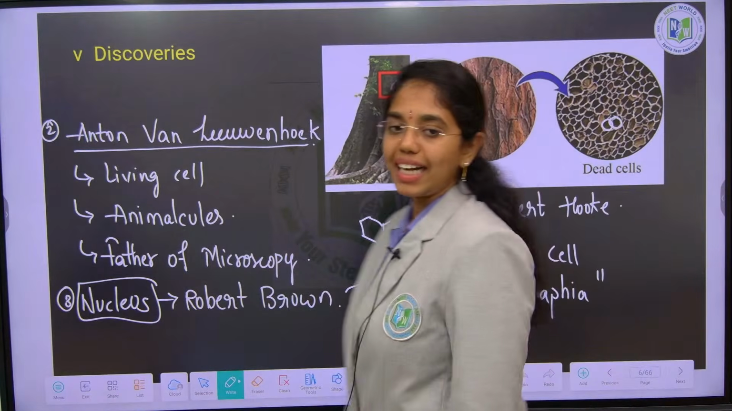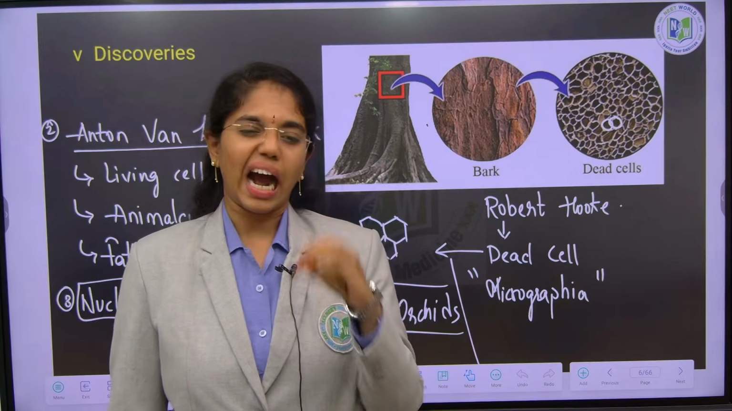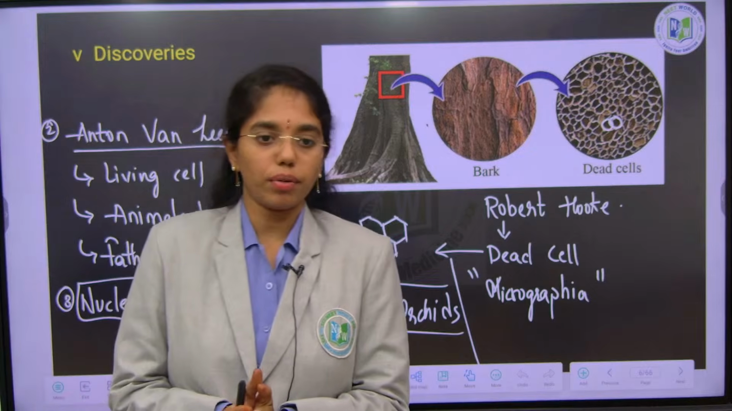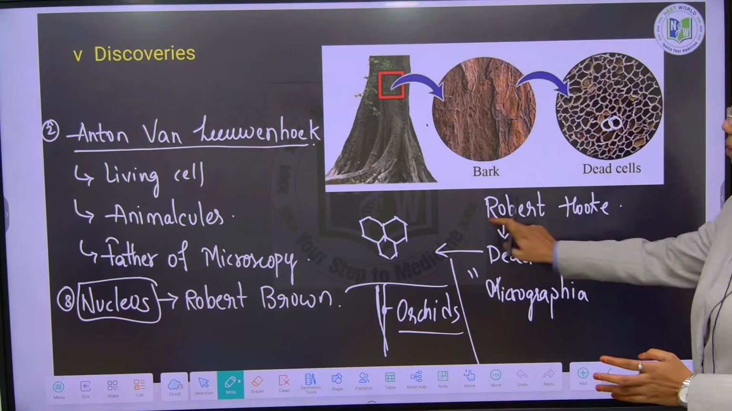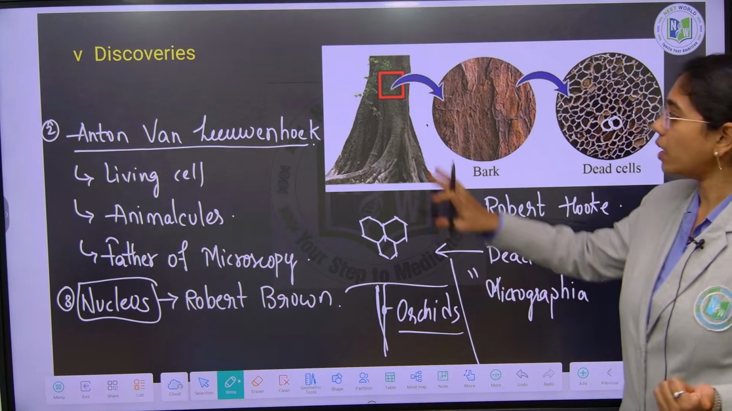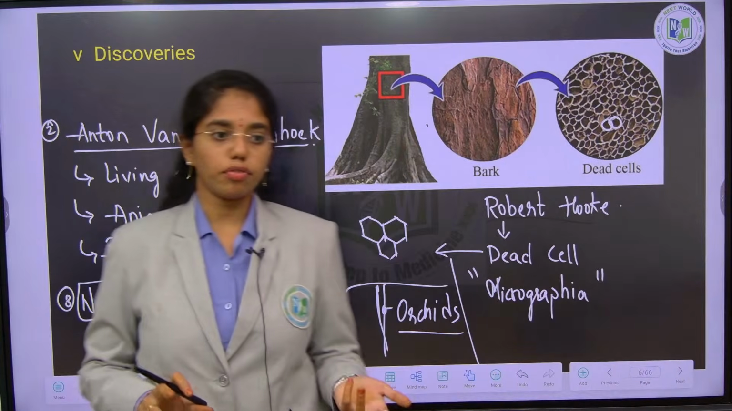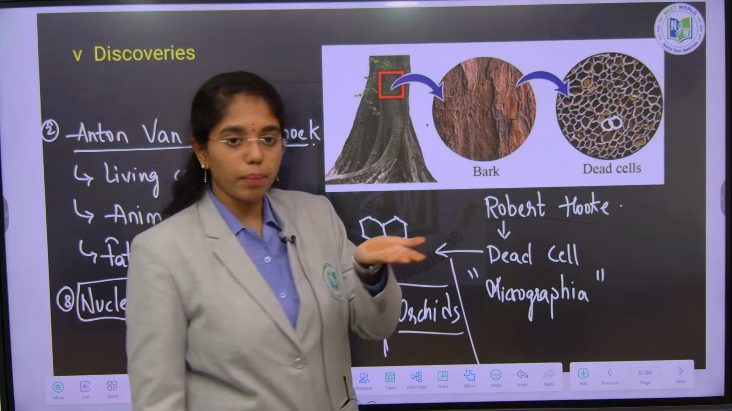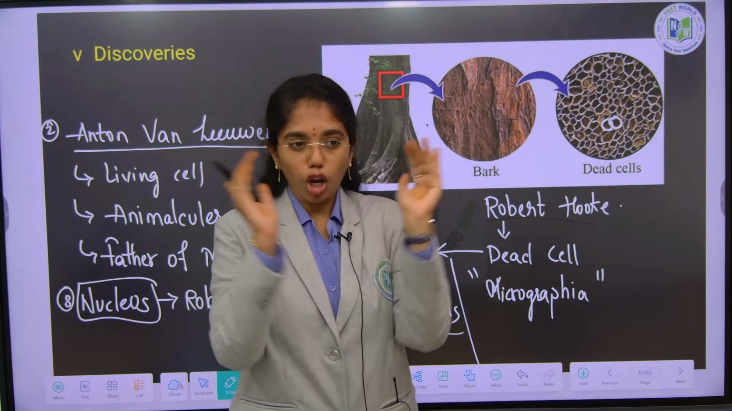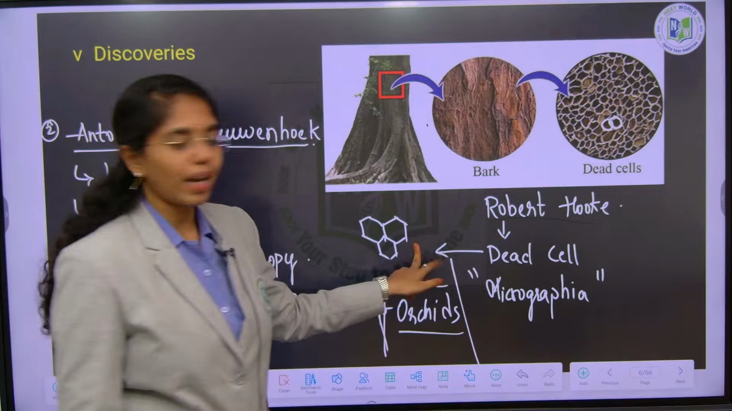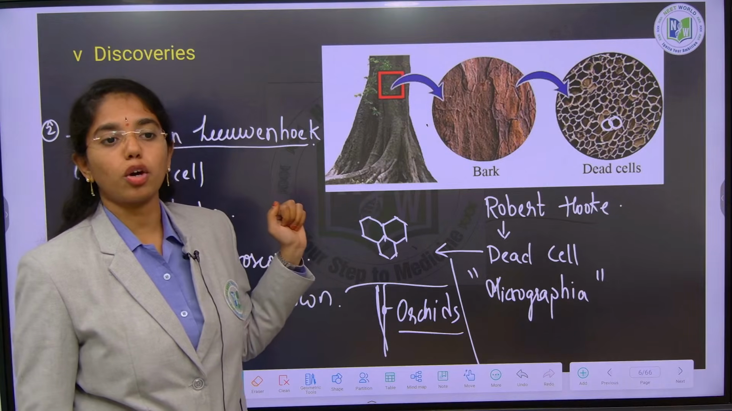Now, on cell discoveries. In the beginning of this chapter, we will be learning about 3 cell discoveries. Hardly will we get a question from this area, but we have to know about these 3 discoveries. First, dead cell is discovered by whom? Robert Hooke, from the plant Quercus suber. Which part of the plant? The bark. When he kept the bark under a microscope, he observed hollow compartments in the form of a honeycomb-like structure. That is his discovery, and he mentioned this in his book Micrographia.